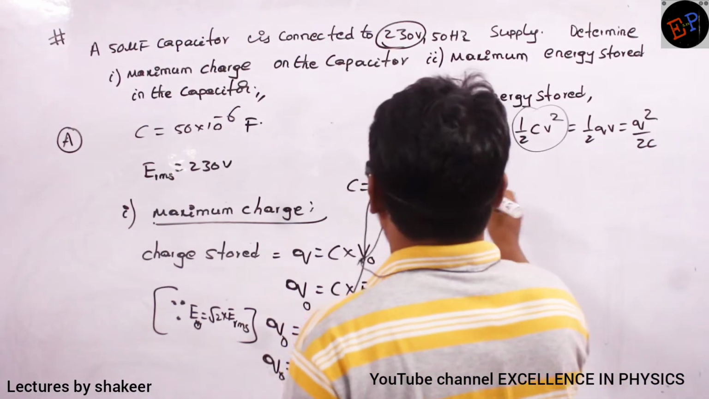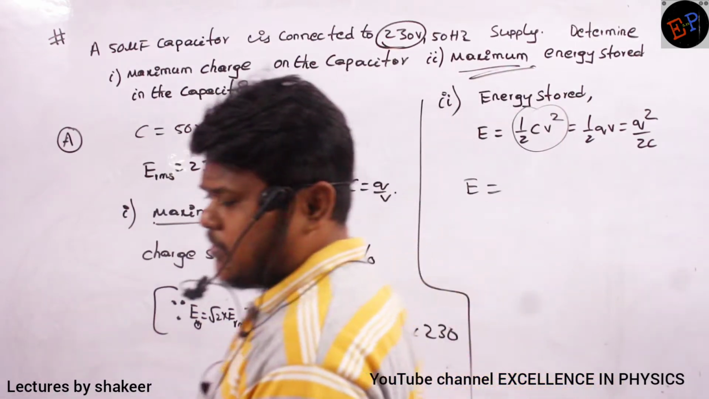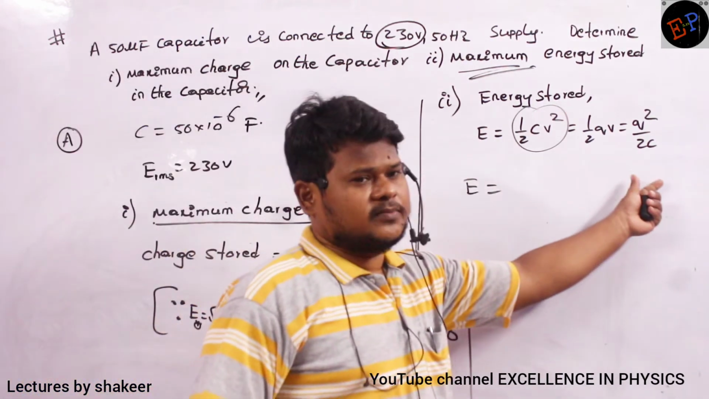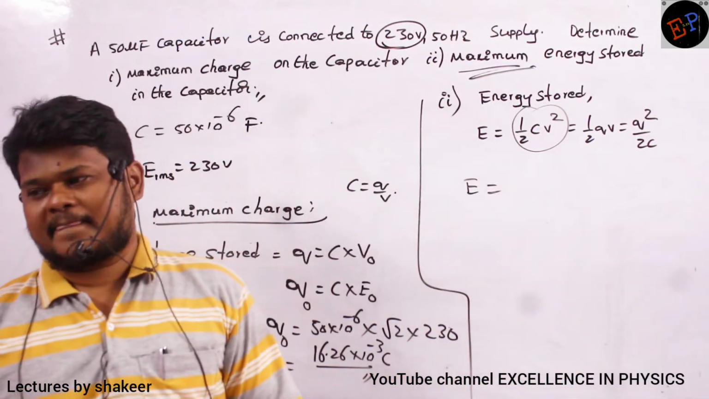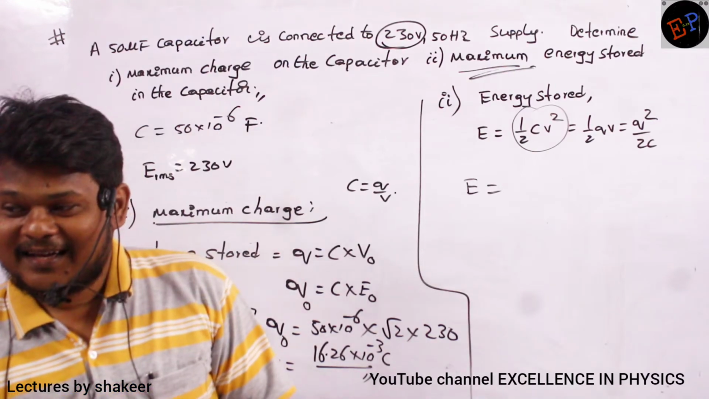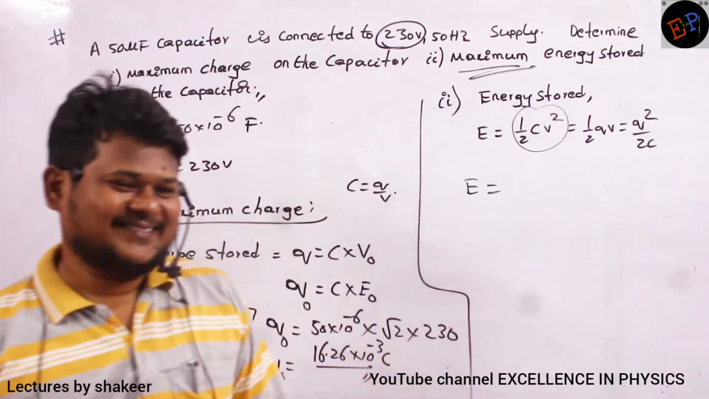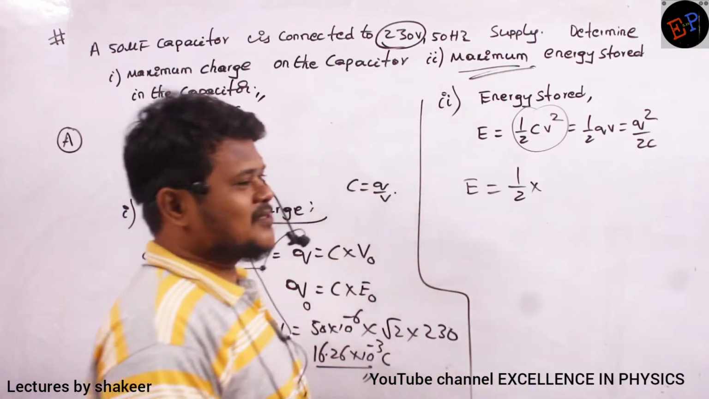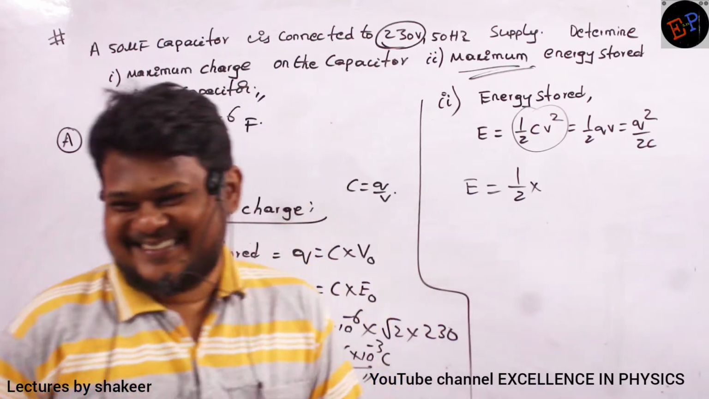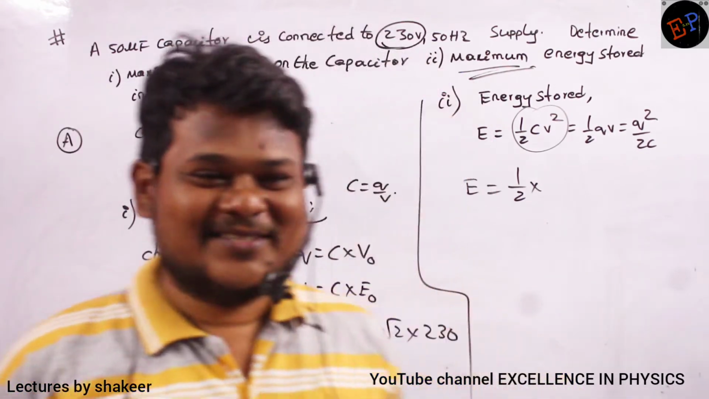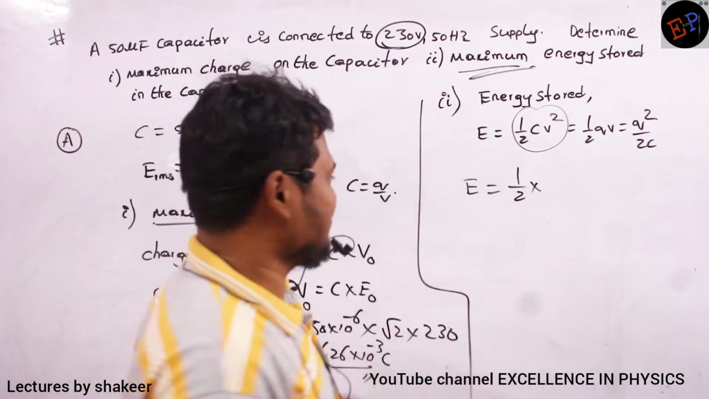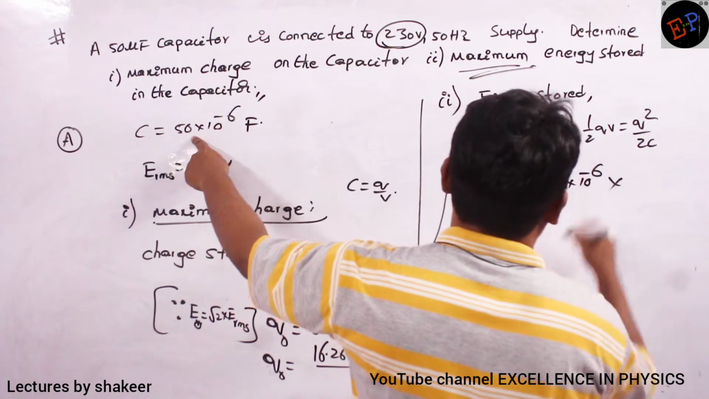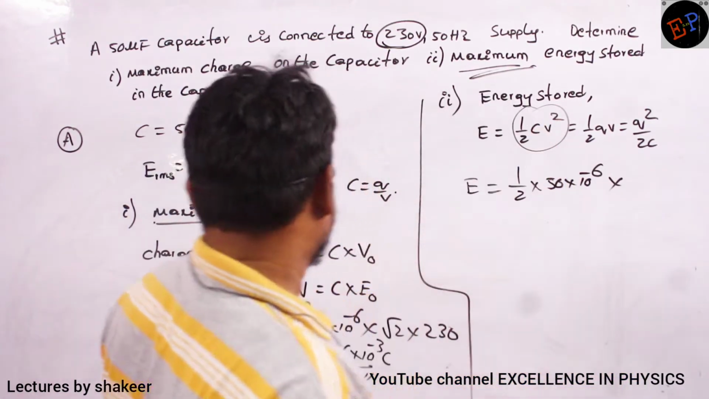So therefore, he is asking maximum energy. Now can you say what is meant by maximum energy? This is the equation for energy stored. Maximum energy means the value should be maximum. So therefore half, what is the maximum value of capacitance? It is a fixed value. So capacitance is how much? 50 into 10 power minus 6 multiplied by, now maximum value of voltage, E naught.